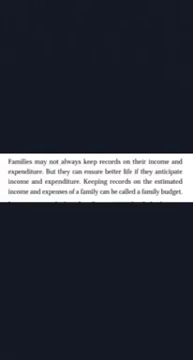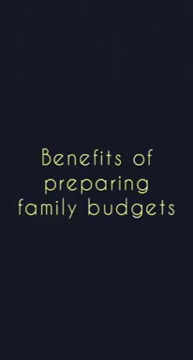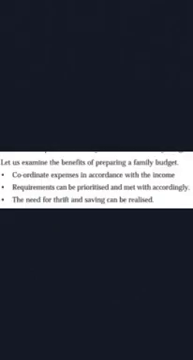Families may not always keep records on their income and expenditure, but they can ensure a better life if they anticipate income and expenditure. Keeping records on the estimated income and expenses of a family can be called a family budget. So it is known as family budget. What are the benefits of preparing a family budget? It can help in coordinating expenses in accordance with the income. Requirements can be prioritized and met accordingly. The need for thrift and saving can be realized.